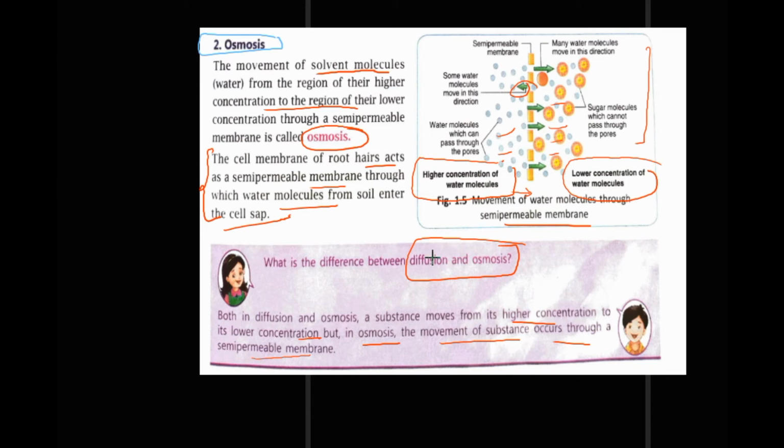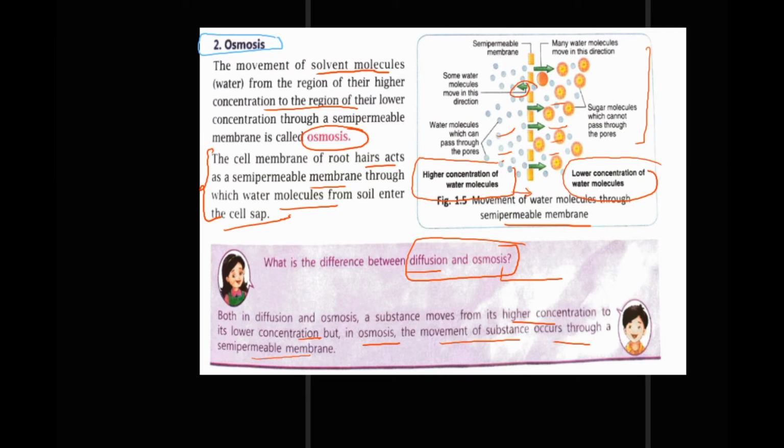In diffusion it was only movement from higher concentration to lower concentration, whereas in osmosis it is movement from higher to lower concentration through a semi-permeable membrane. This is the main difference between diffusion and osmosis. Right, students?